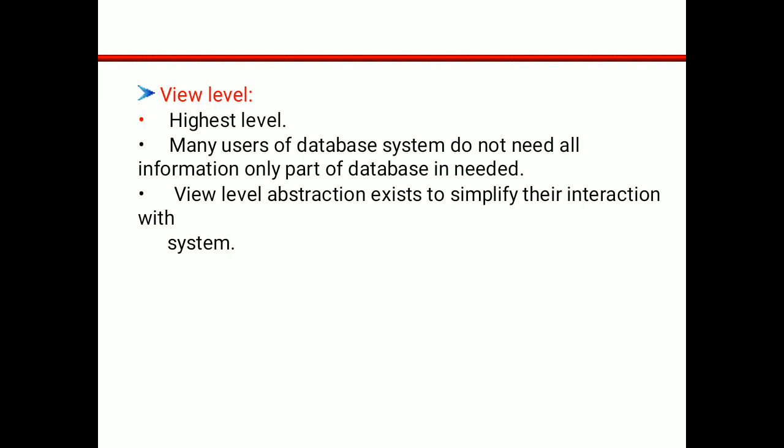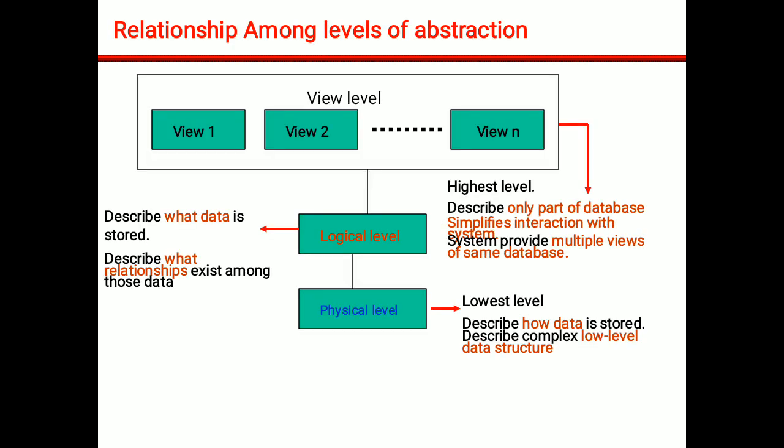The last level is the view level. This is the highest level of abstraction. The highest level of abstraction is for the normal user, who interacts with the database by writing some application program. Many users of a database system do not need all the information; only part of the database is needed. For their interaction with the system, the view level is used. So in this way there are three levels of data abstraction.